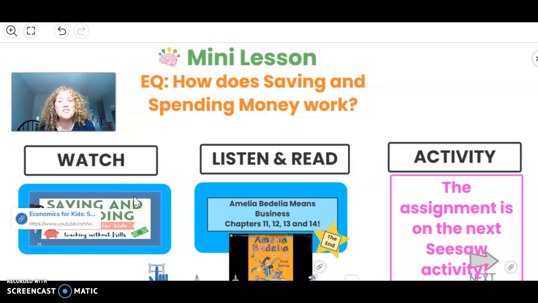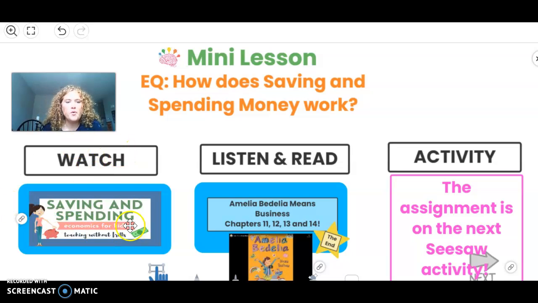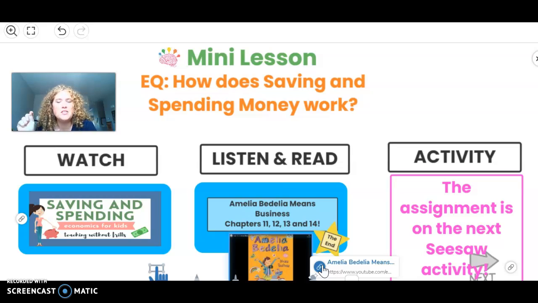This is it. This is your last EQ for economics. And it is, how does saving and spending money work? So once again, we come down to the watch and you're going to watch a video on saving and spending money. Then you're going to click out of that, come back here, click on Amelia Bedelia's link, and you're going to slide down to chapter 11, and you're going to watch 11, 12, 13, and 14, and that's the end of the book, and it's really, really good.